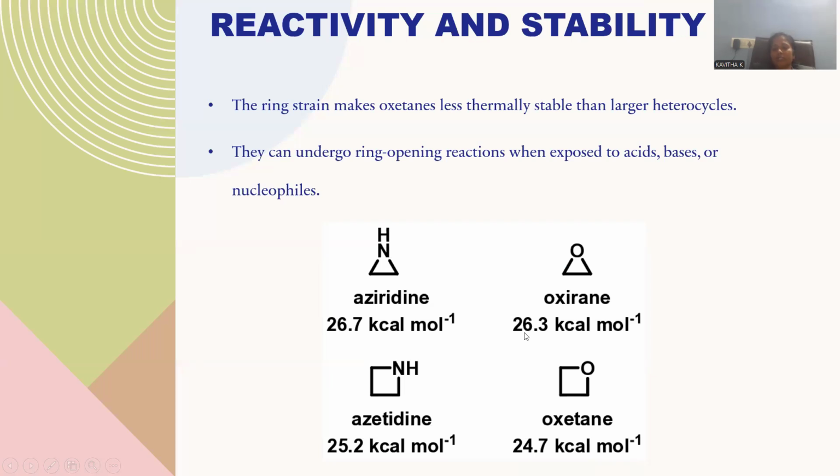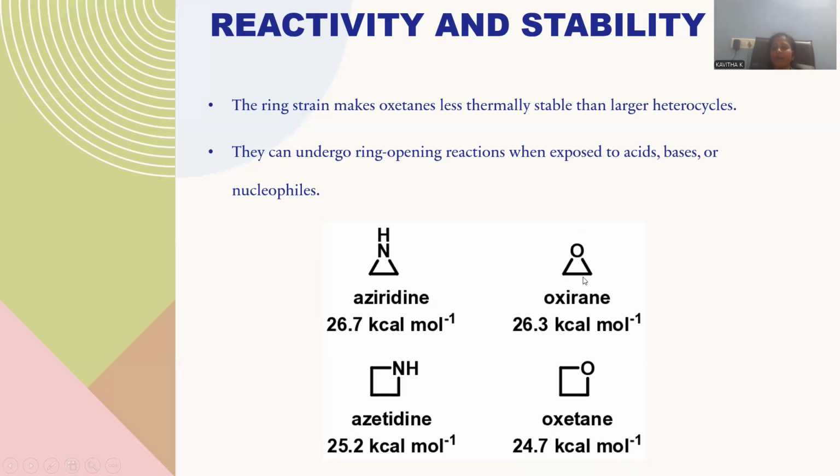The three-membered oxygen molecule exerts 26.3 because of high strain within the three-member ring system, but the four-membered ring has somewhat larger vicinity, so that in order to accommodate all the four atoms somewhat conveniently, that's the reason why its ring strain is somewhat lesser.